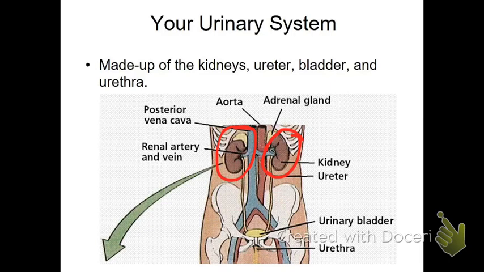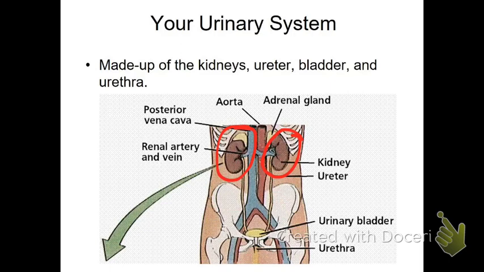So then you have the 2 blood sources that come in. They hit the kidneys, and then the ureters take the waste down to the bladder. The bladder then fills, and once it hits a certain amount, it's going to trigger the brain to say, hey, that person needs to go to the restroom.